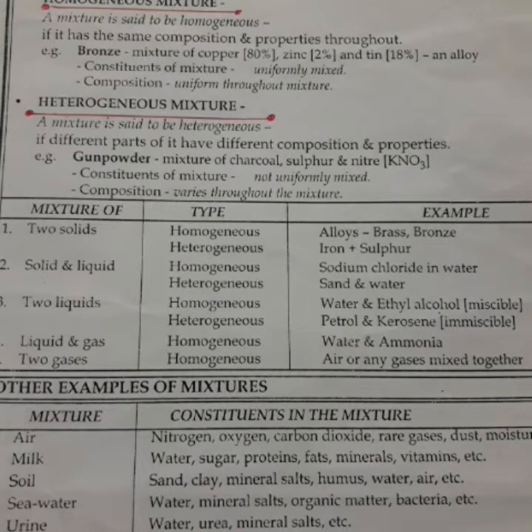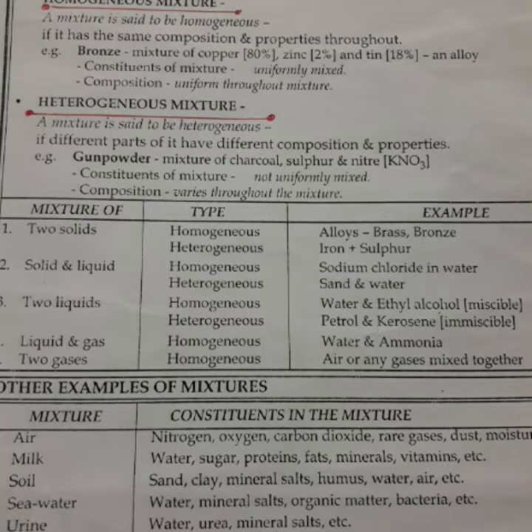So how to define a mixture? A mixture is a physical combination, not a chemical combination. A mixture is a physical combination of two or more substances, whether element or compound, which are mixed in any proportion by mass. Okay? Components of a mixture retain their original property.